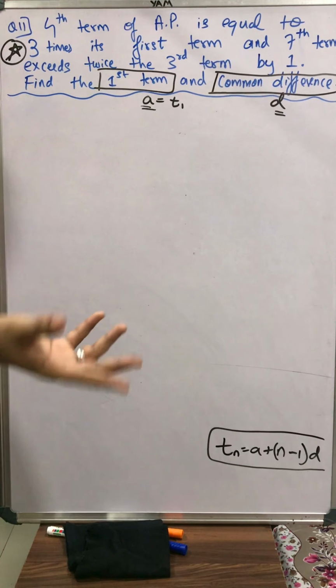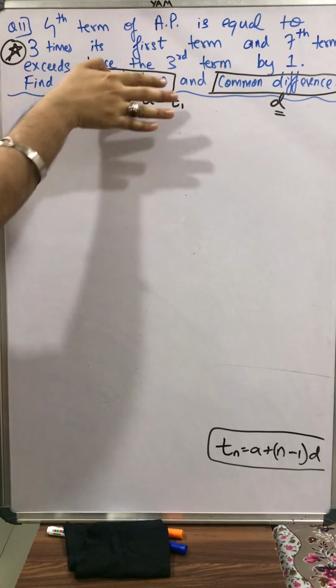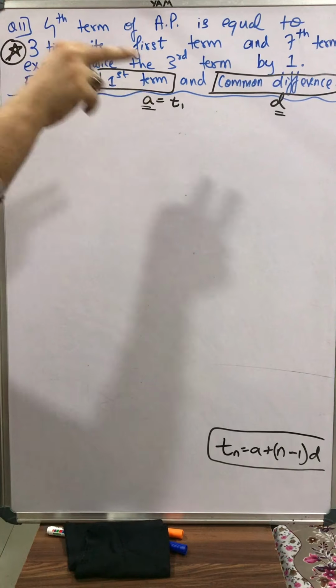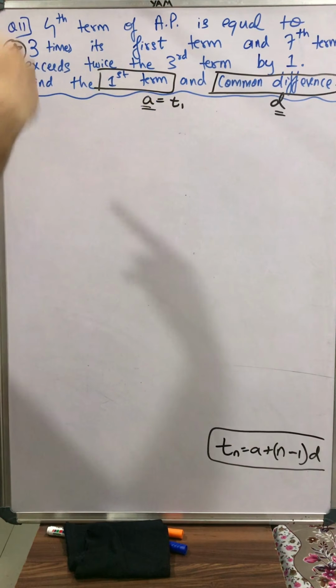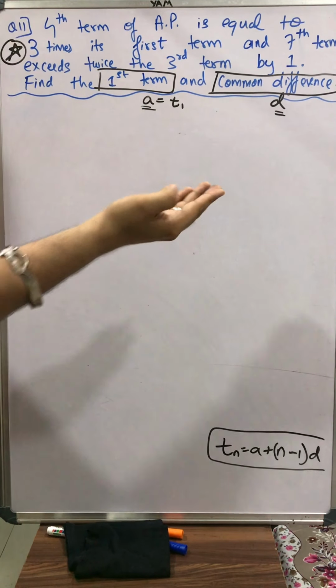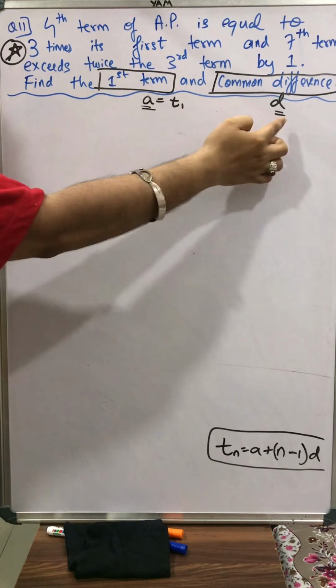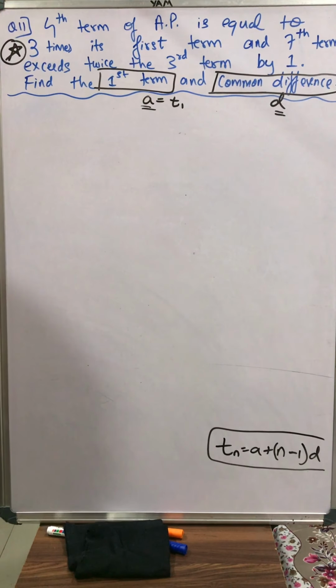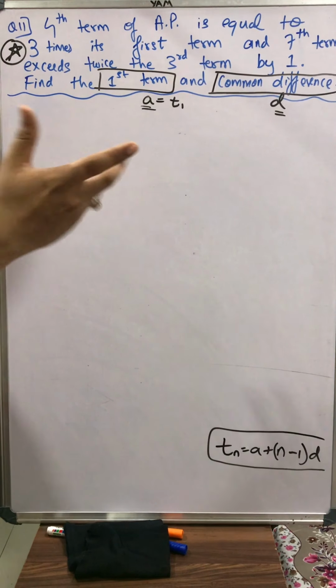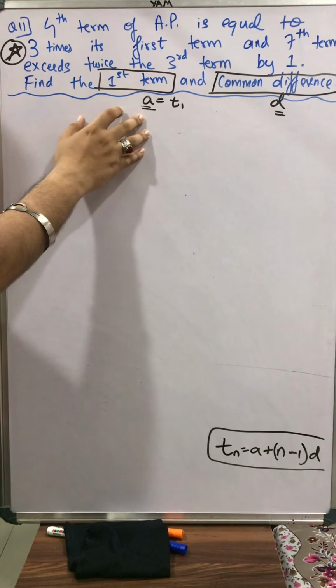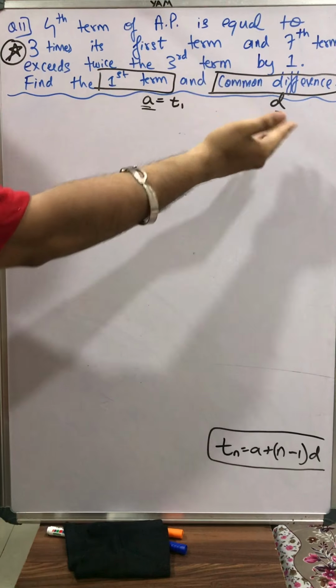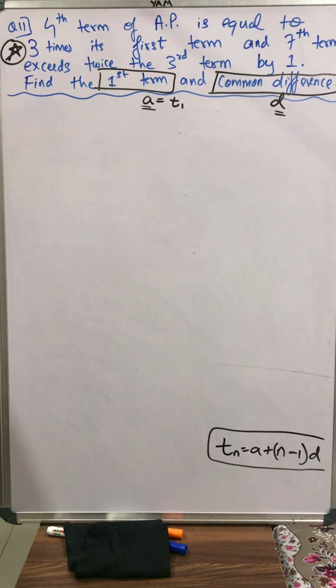You will form two equations from those two conditions given above, and solving them simultaneously we will find the two unknowns a and d. In our previous standards, 8th and 9th, we found the values of x and y. Here, in the place of x you can consider a, and in the place of y we have d. That's it. Okay, let's start.